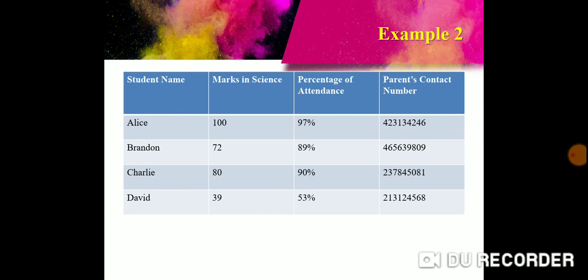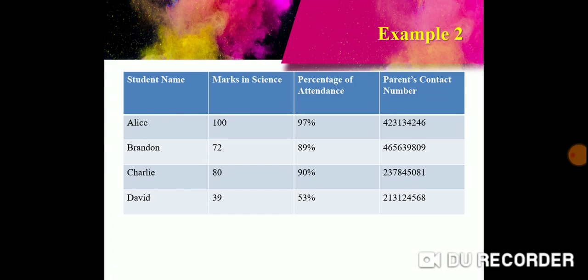A database should be a collection of logical and coherent data, not some random data. We have common logical and coherent data: student name, marks in science, percentage of attendance and parents' contact number. So all these things that you can say about all the students are common, logical and coherent, not random information.